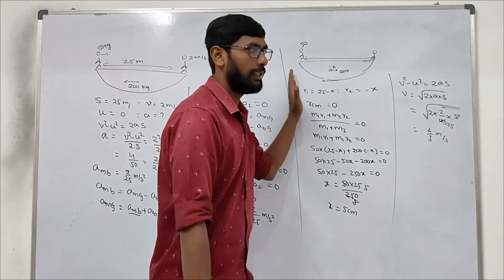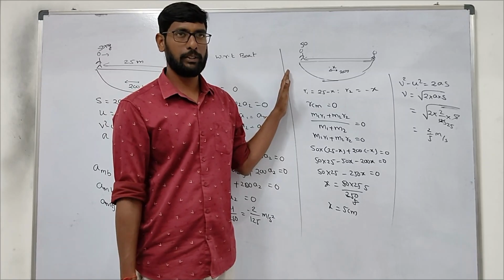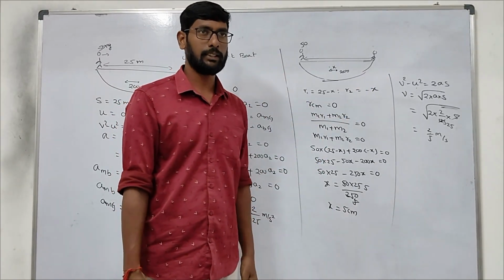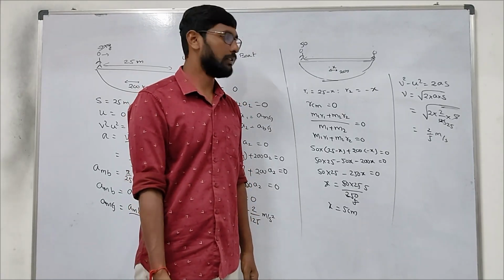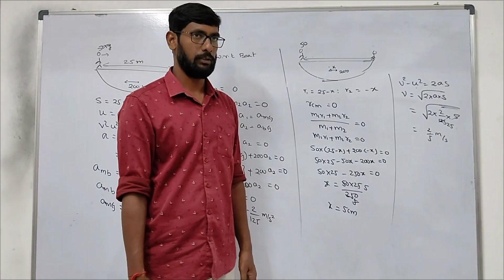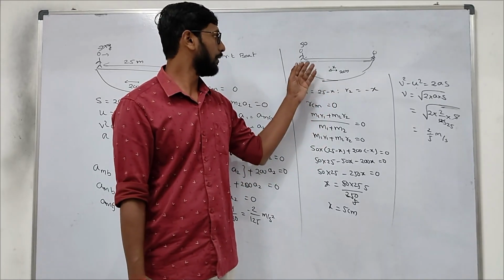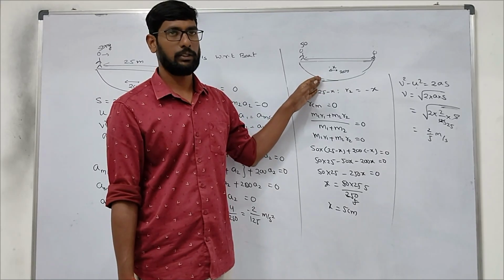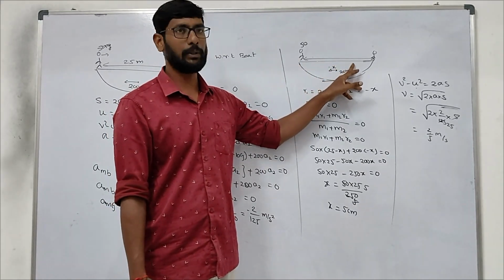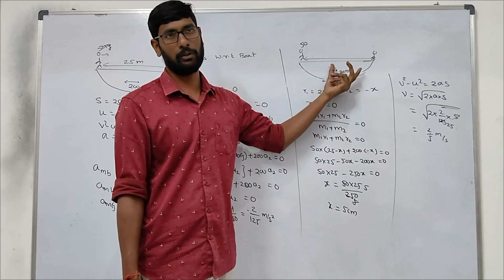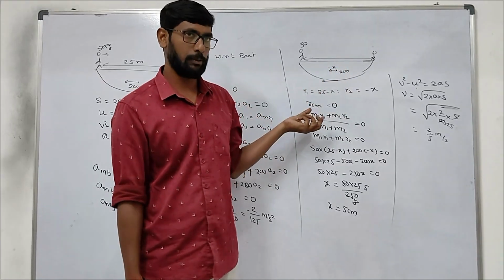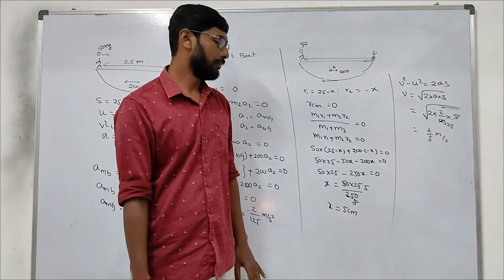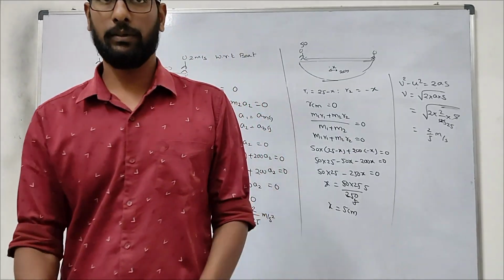So this part alone also they will ask sometimes. This part alone means what? A person will be standing on the boat. He will be moving to the other end. What is the distance traveled by the person? Or what is the shift in center of mass of the boat? Right? Then the same formula. Here the concept is what? When the person is moving, the boat also moves this way. So the distance traveled by the person with respect to ground is not the length of the boat. It is the length of the boat minus the distance traveled by the boat, and the distance traveled by the boat will be minus this. Right? So that is how we will solve this question.